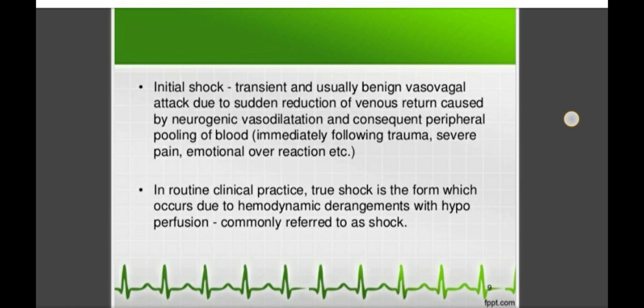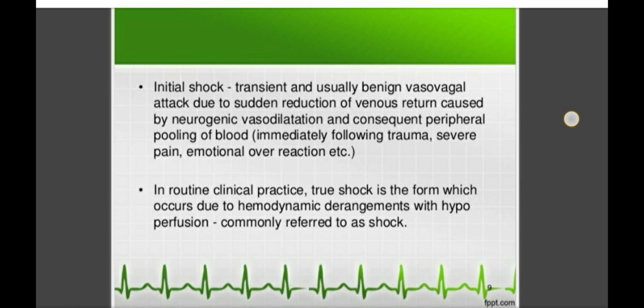And what is the pathogenesis of primary shock? There is stimulation of a neurogenic mechanism, and that causes neurogenic vasodilatation, and that vasodilatation causes peripheral pooling of blood, which causes a sudden reduction in the venous return to the heart, and that causes the benign vasovagal attack, that we call primary shock or the initial shock.